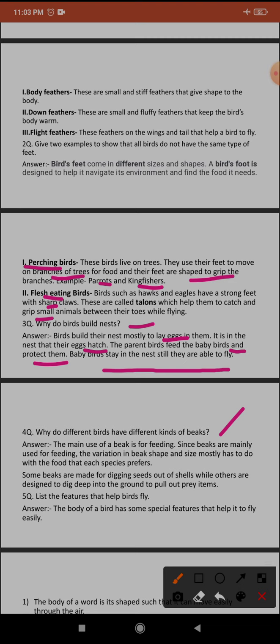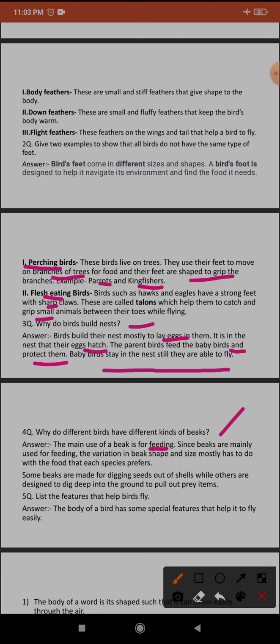The fourth question is why do different birds have different kinds of beaks? Due to their feeding habits. Different types of birds have different types of beaks, feet, feeding habits and structure. The main use of the beak is feeding. Breathing is the same for all, only feeding is different. Some of them are herbivores, some carnivores, some omnivores.